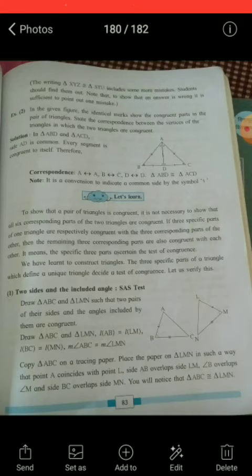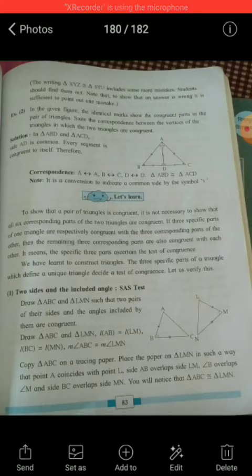Now we have to study the different tests for the congruence of triangles. We know that there are 6 factors essential for congruence, but if only 3 factors are given, then we can also show the congruence of the triangles. That means 3 factors are essential to show the congruence. According to this, there are 5 tests of congruency in triangles. First is two sides and the included angle, that is the SAS test. You can see in the diagram triangle ABC congruent triangle LMN.